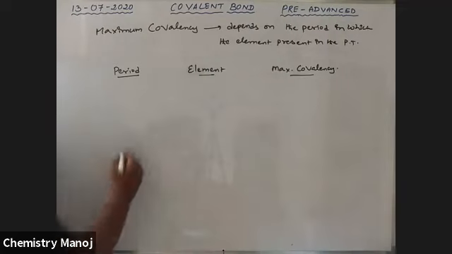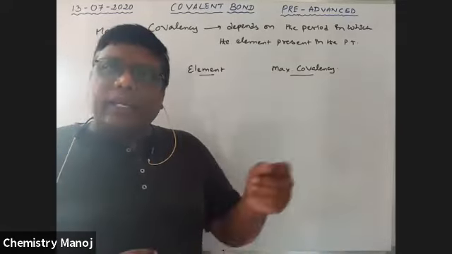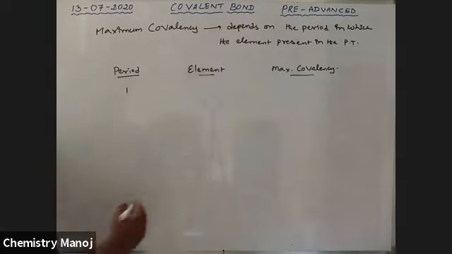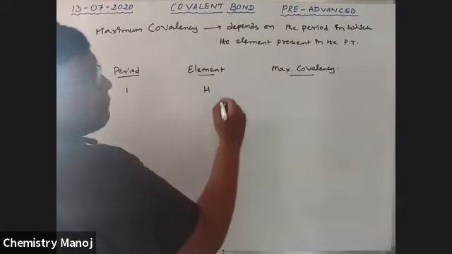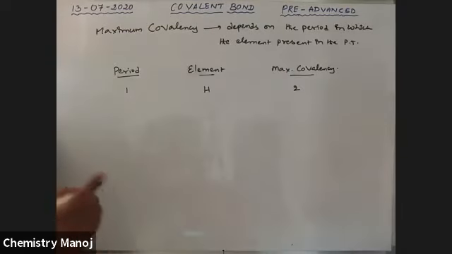The first period contains hydrogen and helium. Helium never forms bonds, that's why we explain hydrogen. For the first period, hydrogen is there. Maximum covalency 2 bonds. Hydrogen mostly forms 1 bond, but maximum it can form 2 bonds. Maximum covalency of hydrogen is equal to 2.